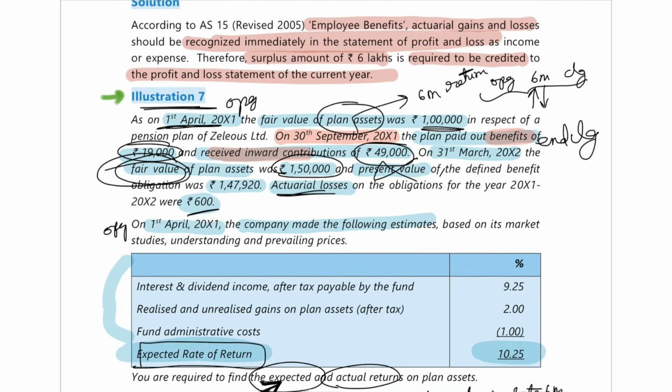During this period, what was the return on the investment? So what are plan assets basically? Like I told you, this is an investment to the company. So in this investment, how much have we earned?